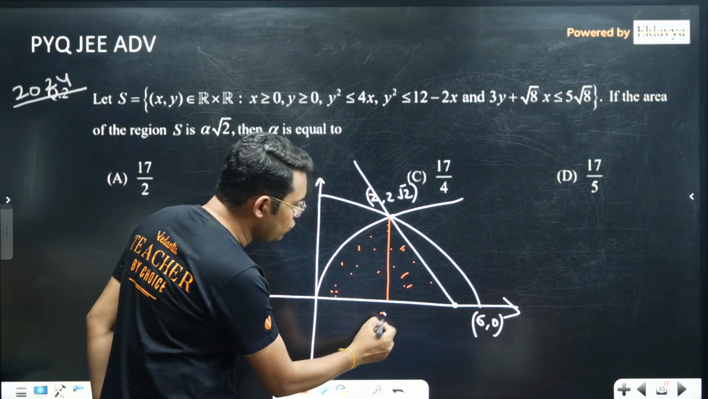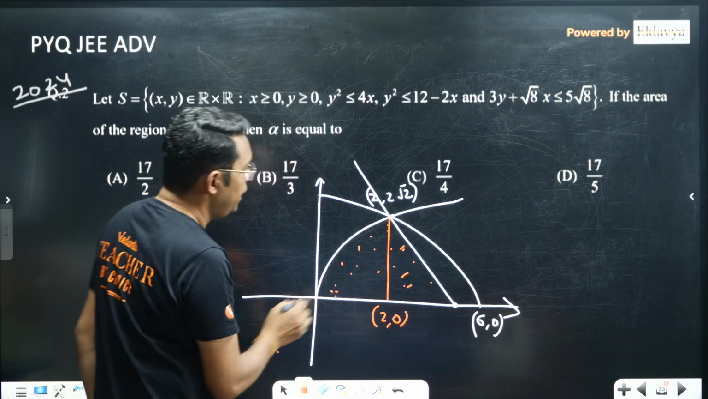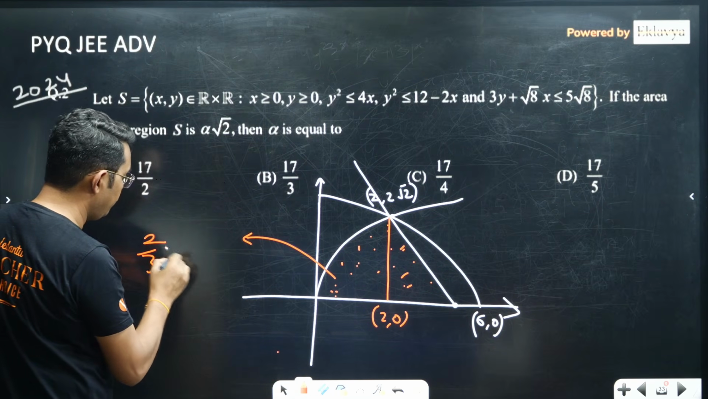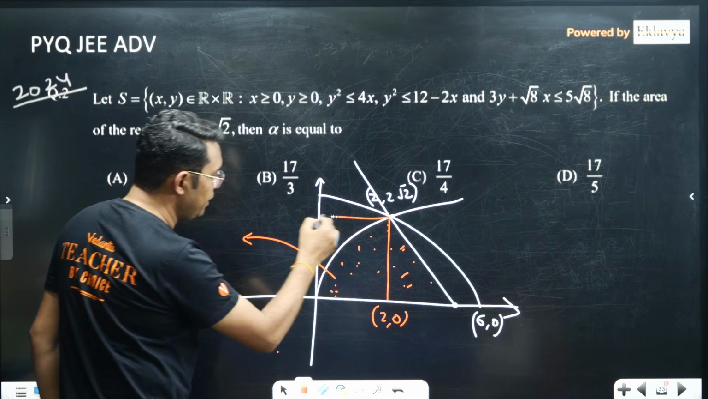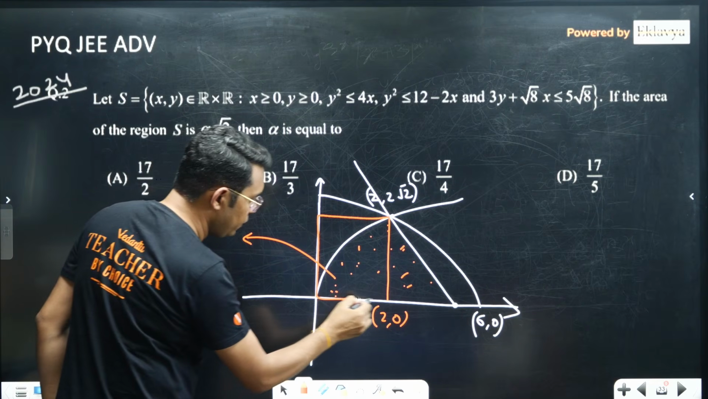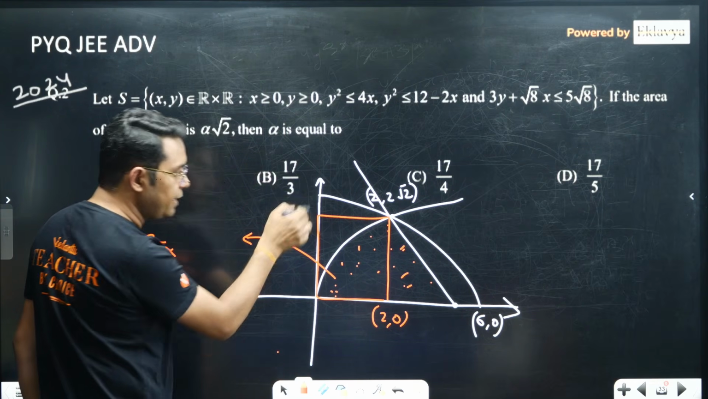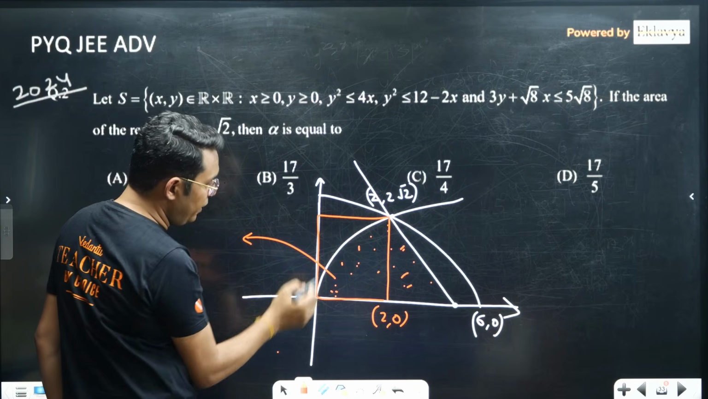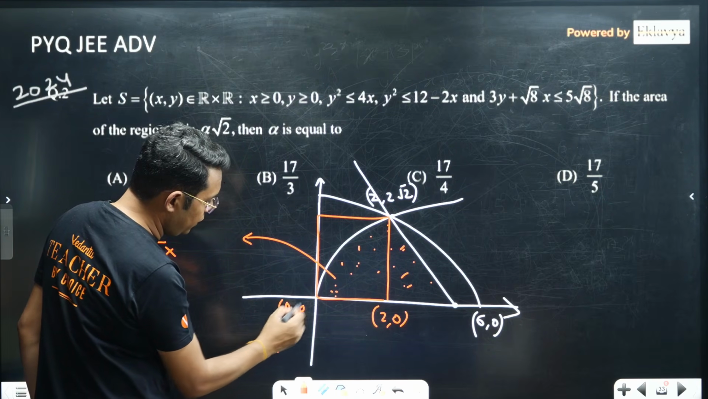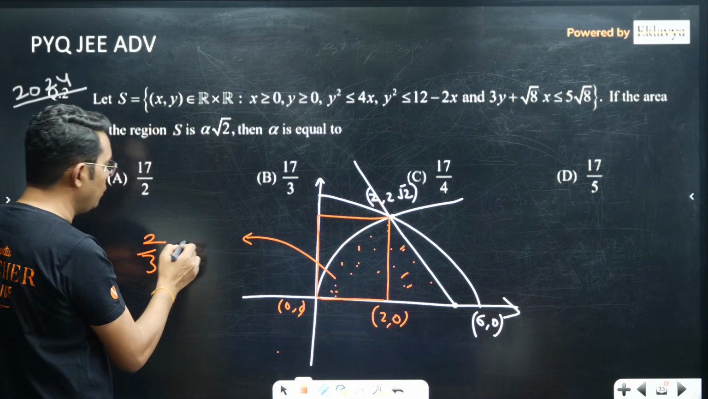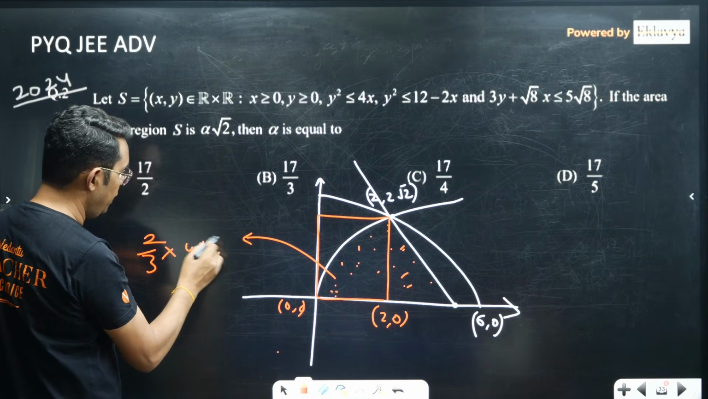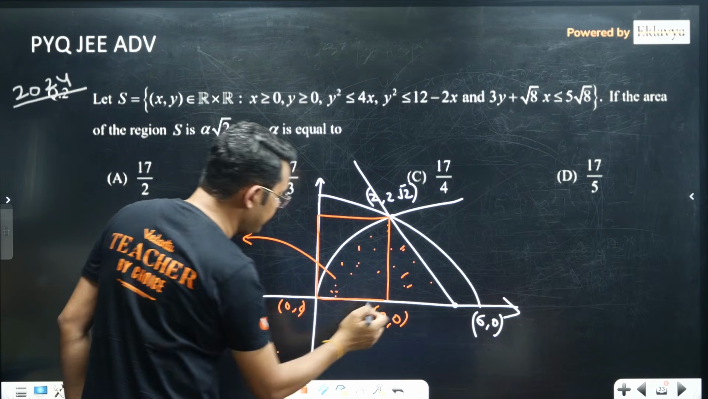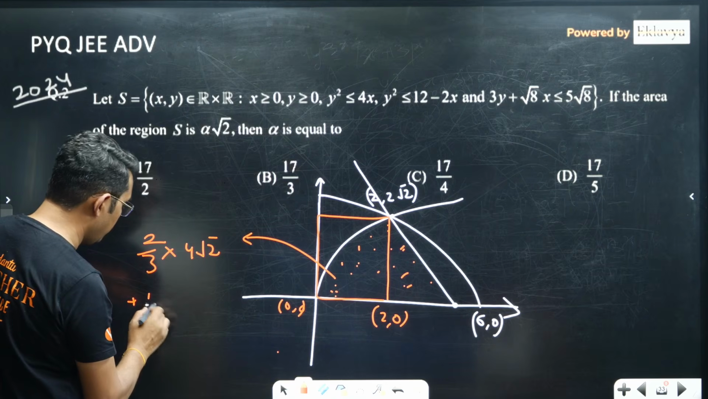This point is 2, 0, and this is 2√2. So 2/3 of what? 2/3 of the rectangle. Which rectangle? I think this rectangle. You can see this is along the axis, this is tangent at the vertex, so we can definitely use that 2/3 thing. Because this is 0, 0, this is the multiplication of 2 and 2√2, so 4√2 into 2/3 will be this area.